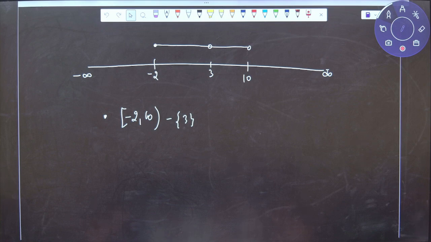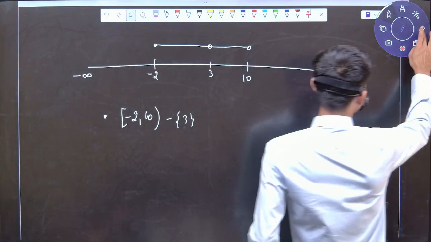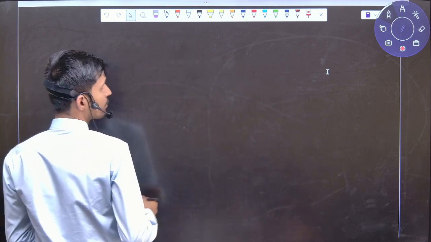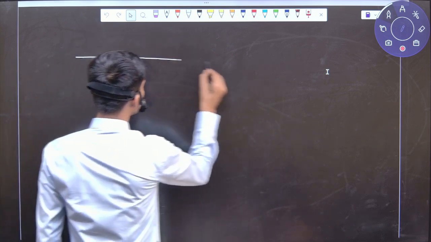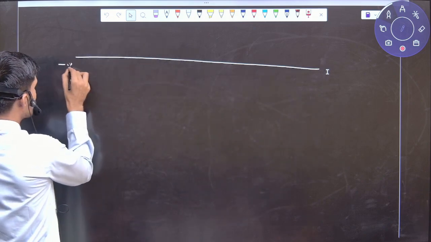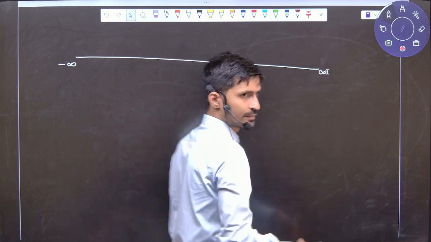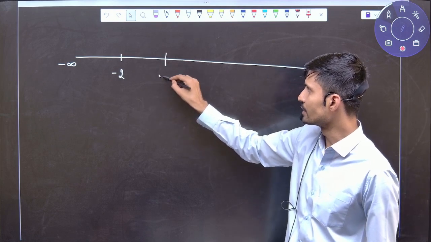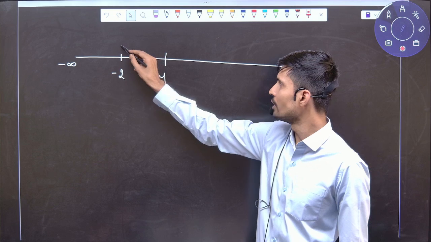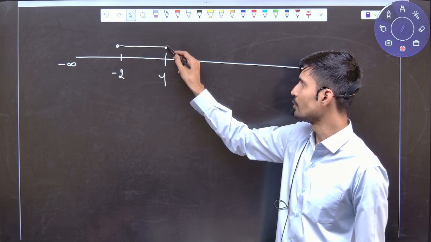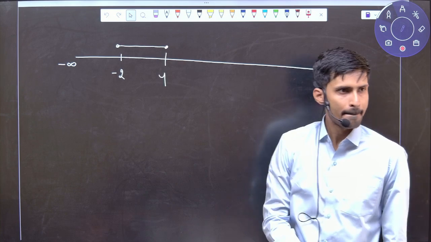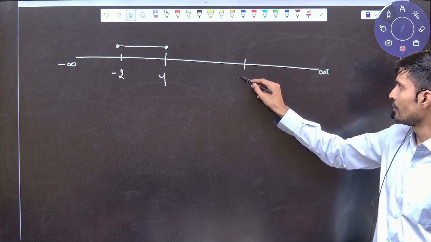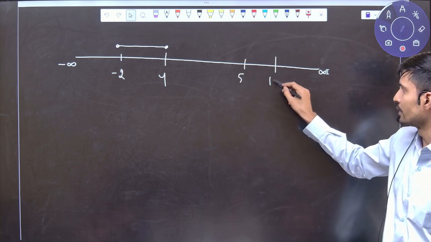Okay. Next, what we are going to learn is the same thing, but let's take minus infinity and let's take plus infinity. Now again, see here, some number is -2 and some number is 4. All numbers between -2 to 4 we have to take. And we have to take numbers from 5 to 10.